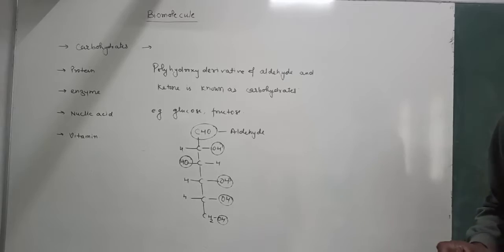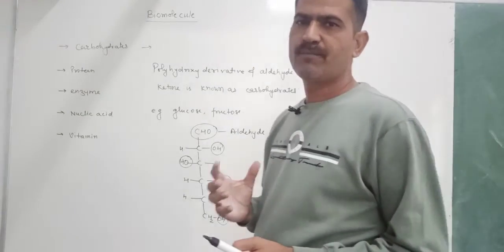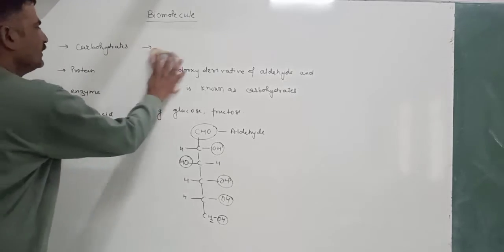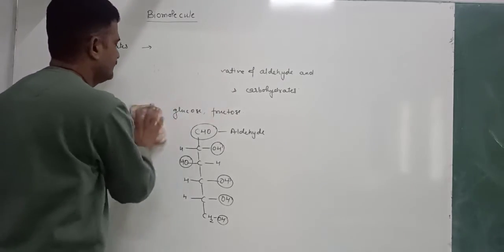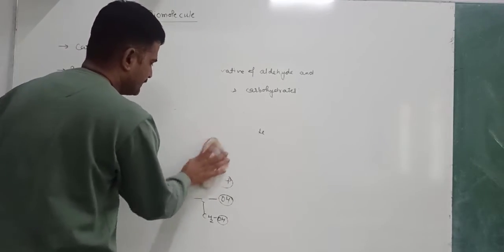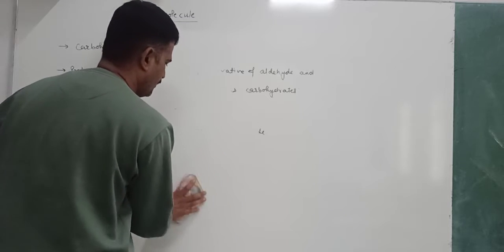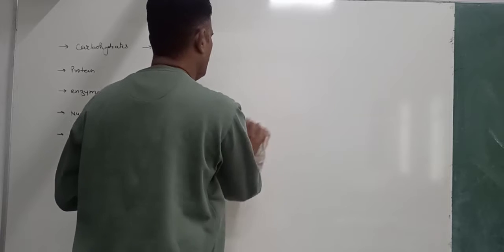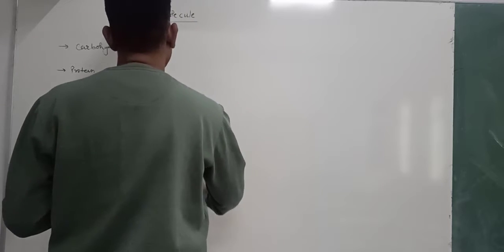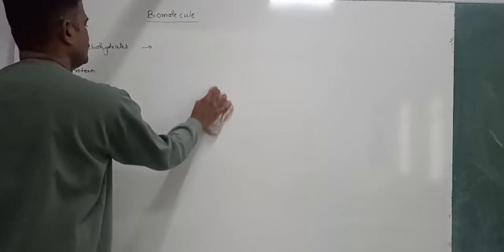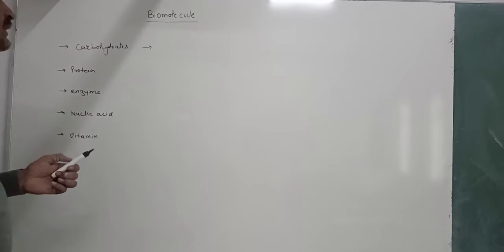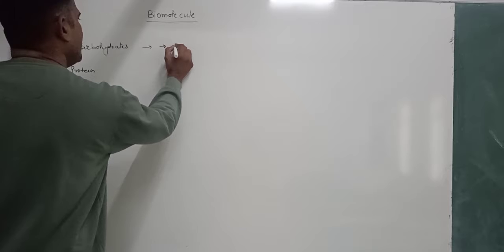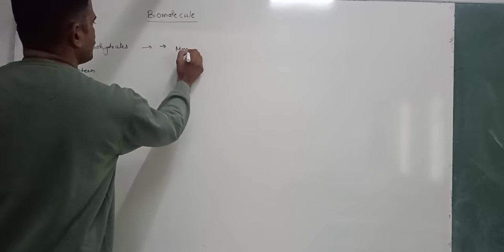Now after this we will study the classification of carbohydrates. Carbohydrates are classified on the basis of how many monosaccharide units are formed on hydrolysis. First we classify them as monosaccharides.